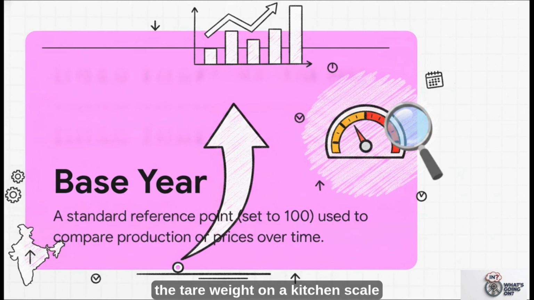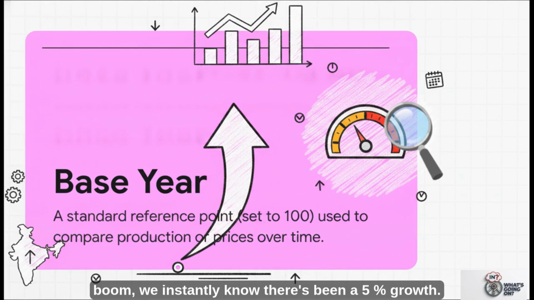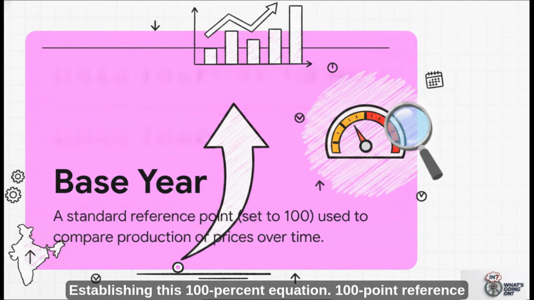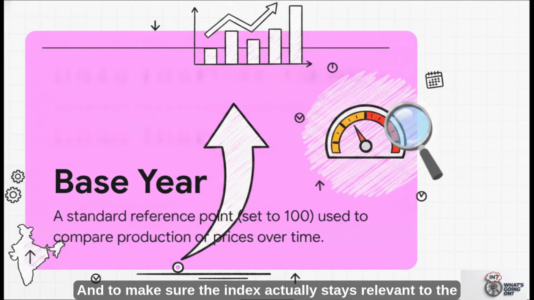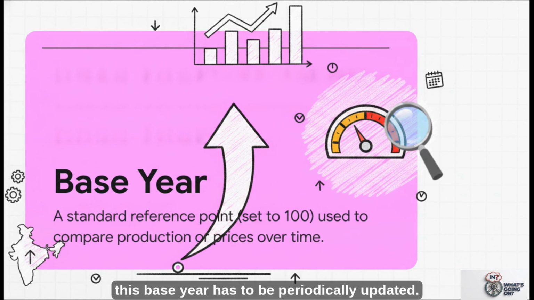Think of it kind of like setting the tare weight on a kitchen scale to 0 right before you pour in your flour. By setting the base year to exactly 100, if the index hits 105 the next year, boom, we instantly know there's been a 5% growth. Without this anchor, the numbers are basically meaningless. Establishing this 100-point reference is the critical first step for measuring any sort of economic growth. And to make sure the index actually stays relevant to the times, this base year has to be periodically updated.